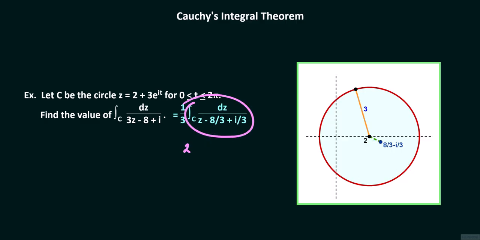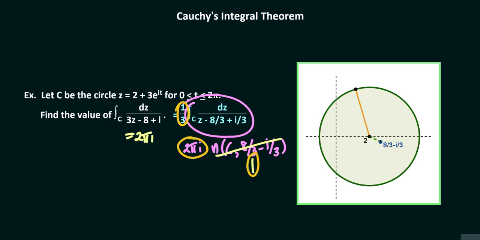This integral is 2 pi times i times the winding number of C around 8/3 minus i over 3. The circle completes exactly one counterclockwise revolution from t equals 0 to t equals 2 pi, so that the winding number of C around 8/3 minus i over 3 is 1. Therefore, the value of the contour integral of dz over 3z minus 8 plus i should be equal to 1/3 times 2 pi i times 1, or 2 pi i over 3.